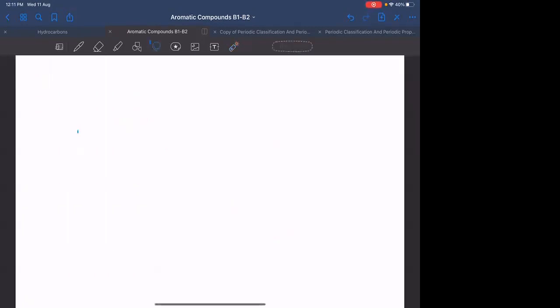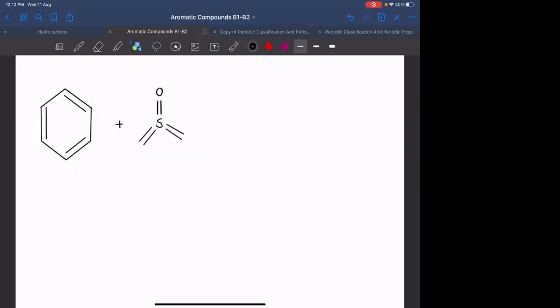Okay. Next step में क्या करेंगे? We will be attacking the electrophile onto benzene ring. You have S. Very important. What is the electrophile in case of sulfonation? SO3. It is SO3. Oxygen, oxygen. ये यहाँ पे polarize होगा.